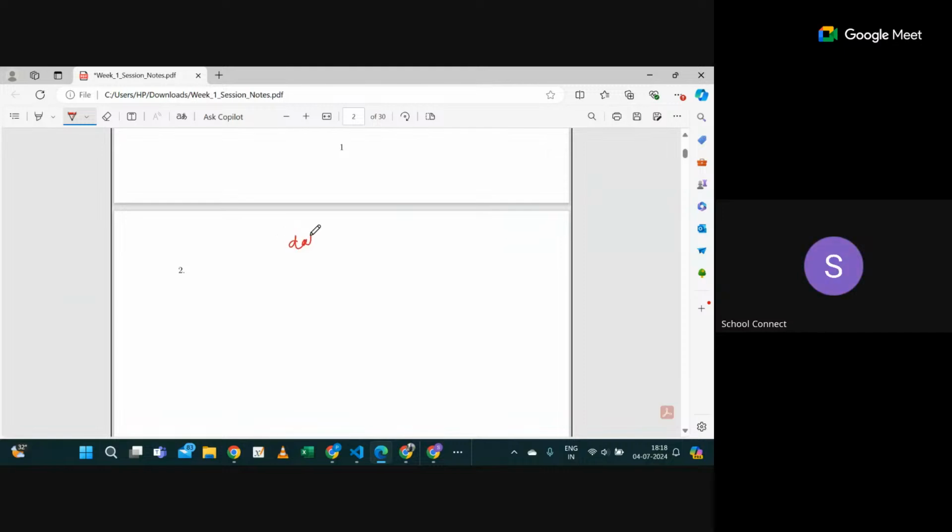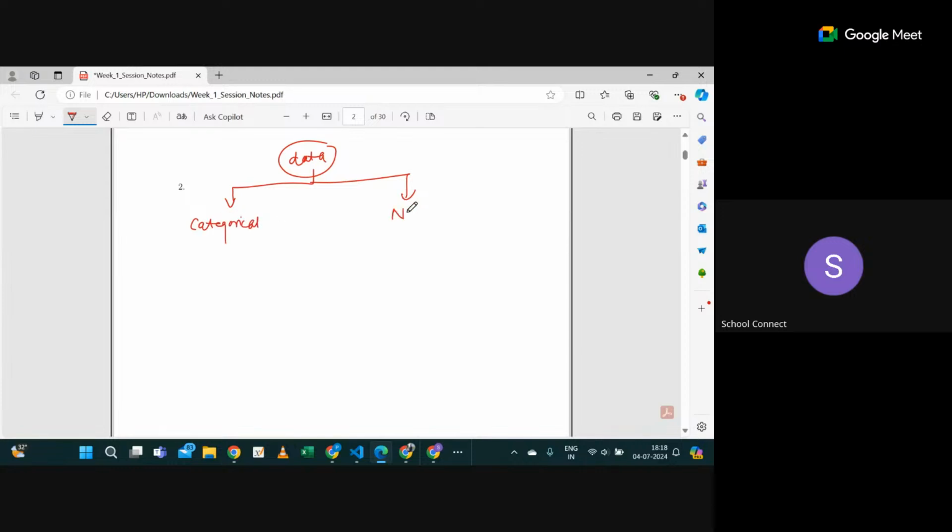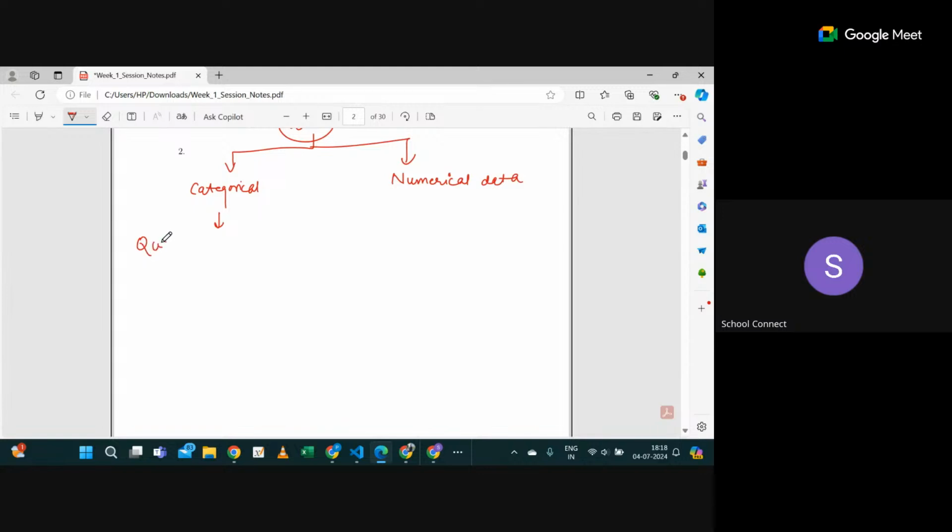Okay, so I will explain to you. If you watch the lectures, there are two types of data: categorical data and numerical data. So how to differentiate between categorical data and numerical data? Categorical data will always be qualitative in nature, and numerical data will always be quantitative in nature.